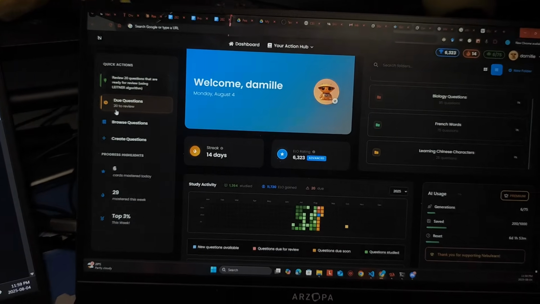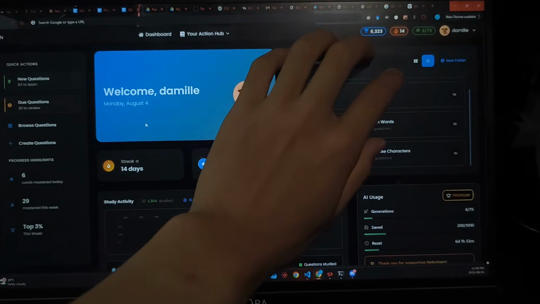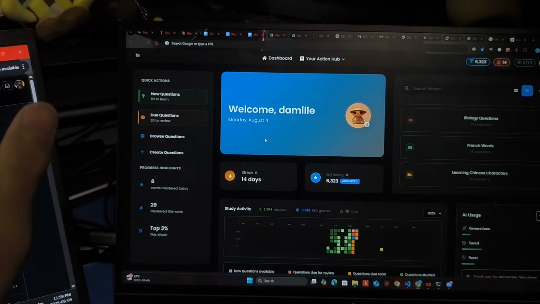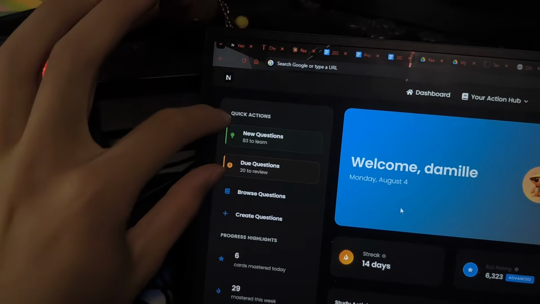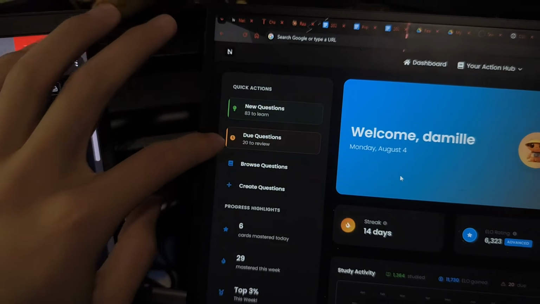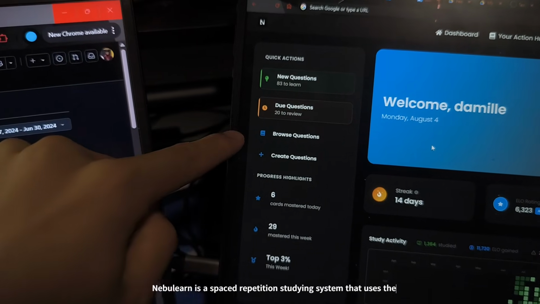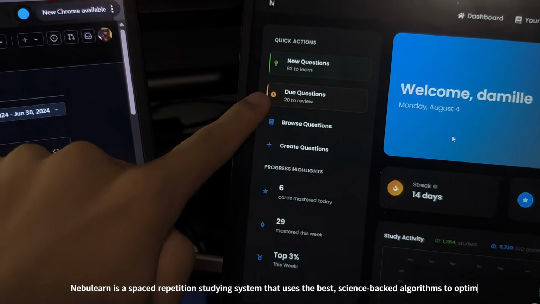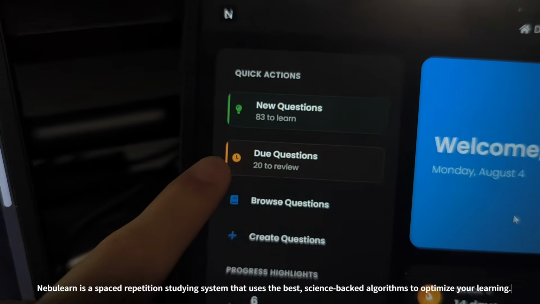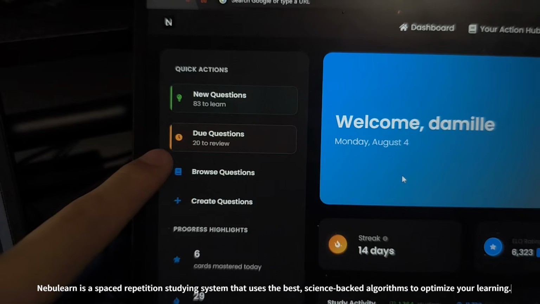Okay, so back to the dashboard. There's that component. Now, I guess something that sticks out a lot is this right here. So you have quick actions, you can browse your questions, obviously create questions, and here are due questions and new questions. What are due questions? Well, due questions are questions that are due for review based on the space repetition system you choose.